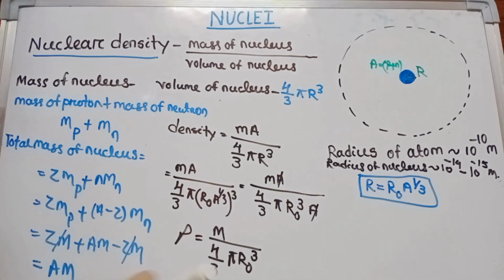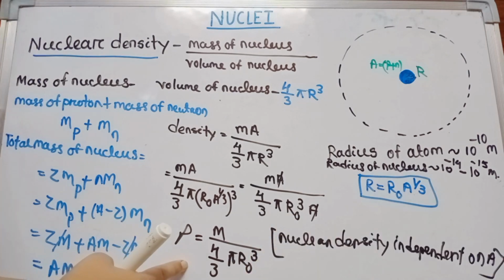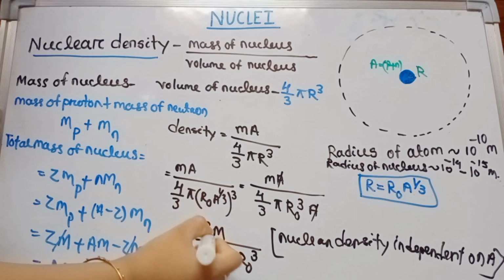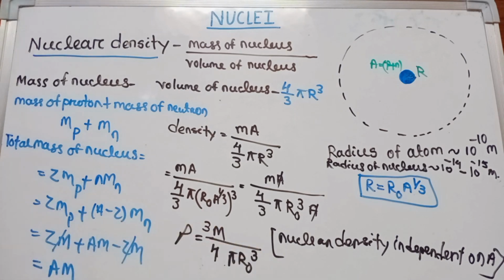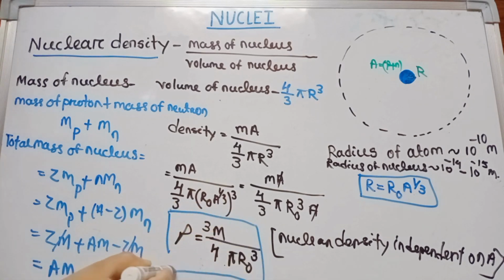So nuclear density is independent of A. As we simplify this, we get 3m by 4 pi r0 cube. This is the nuclear density, which is independent of mass number.